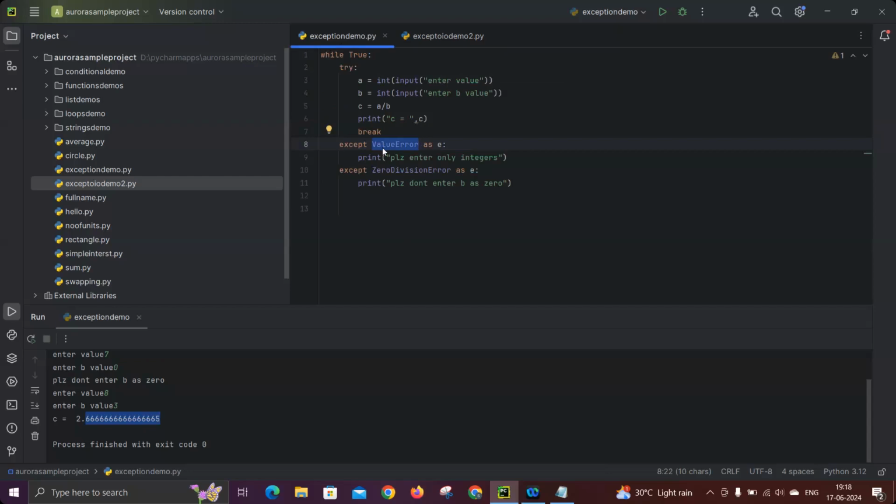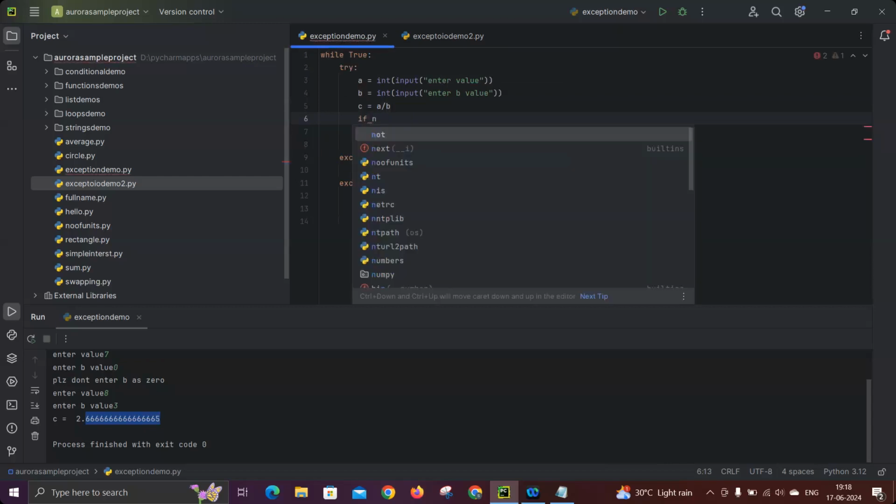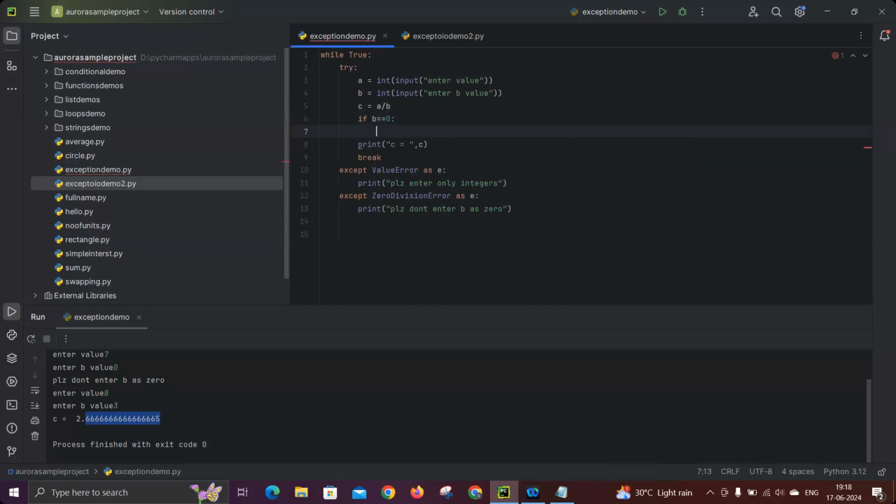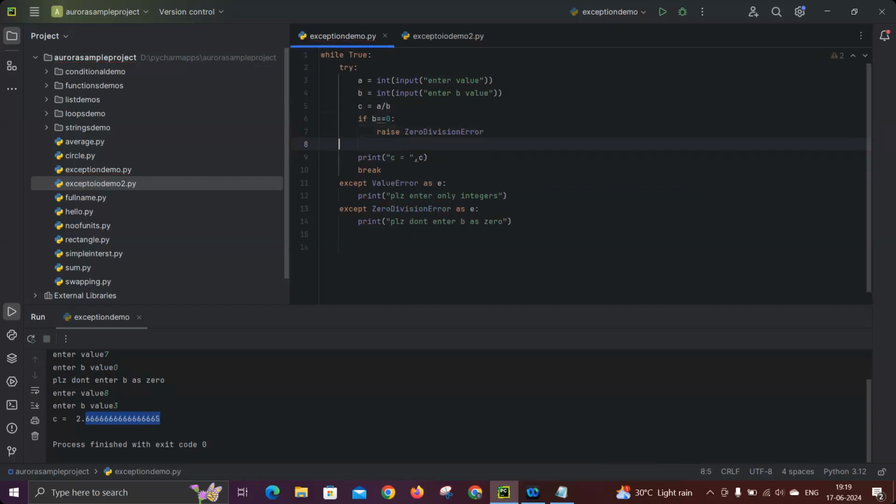To raise custom exceptions, basically we use a keyword called raise. Raise means conditionally you can throw the exception instead of waiting for the system to throw it. For example, if you consider here, if b equal to 0, we can't run the code. So instead of waiting for the system to throw, you can throw it yourself. Raise, what is the error you are getting? b equal to 0 means ZeroDivisionError, right? You can throw it like that, else you can print the value, because in else only we will get the output. Likewise, we can use the raise keyword.